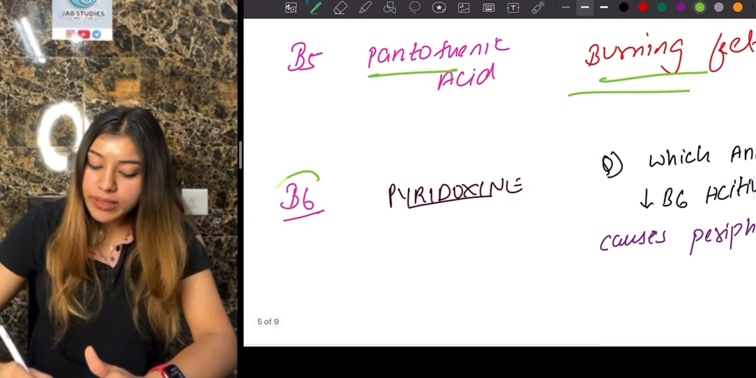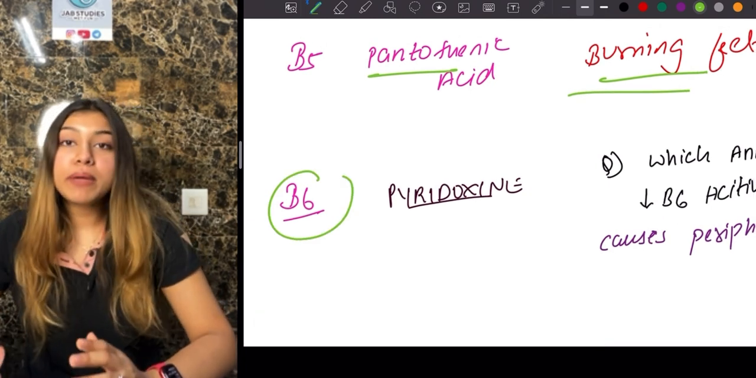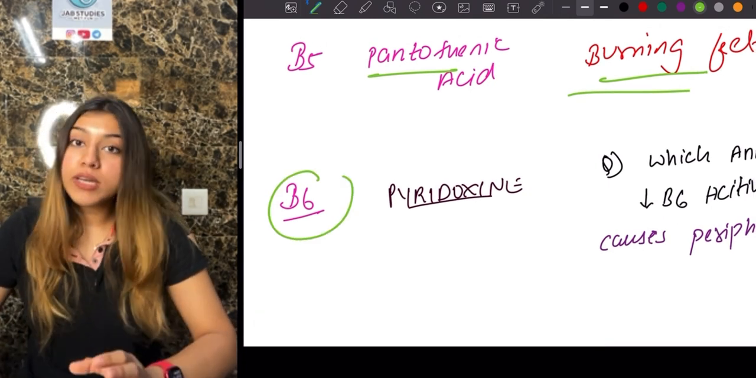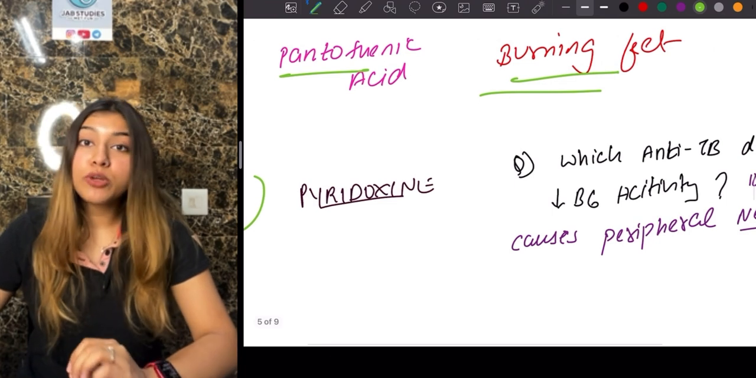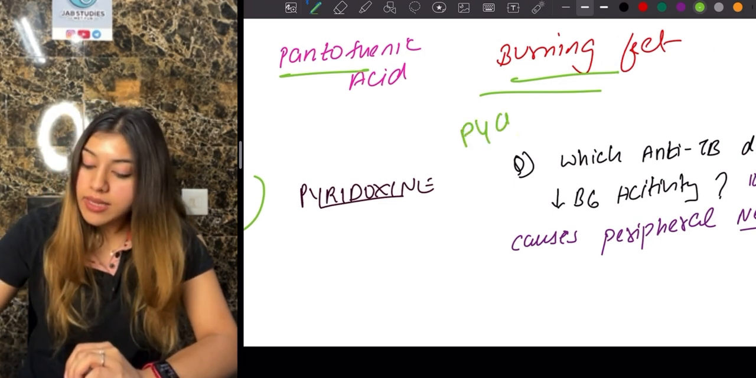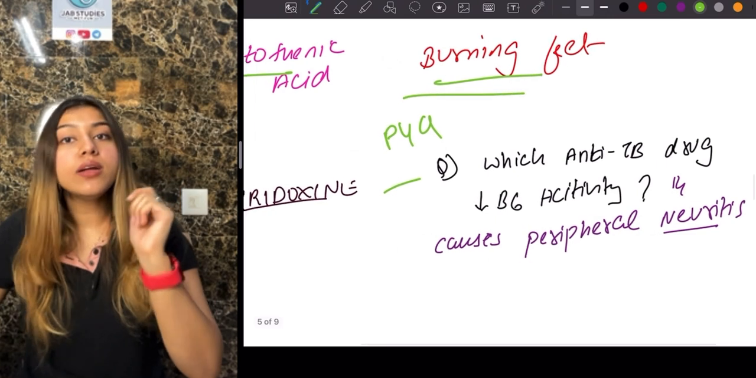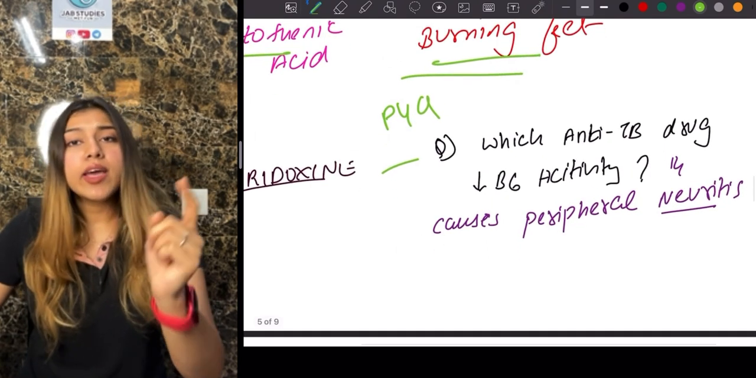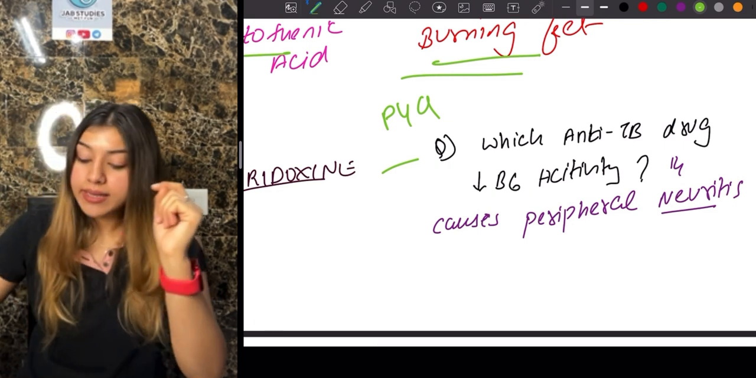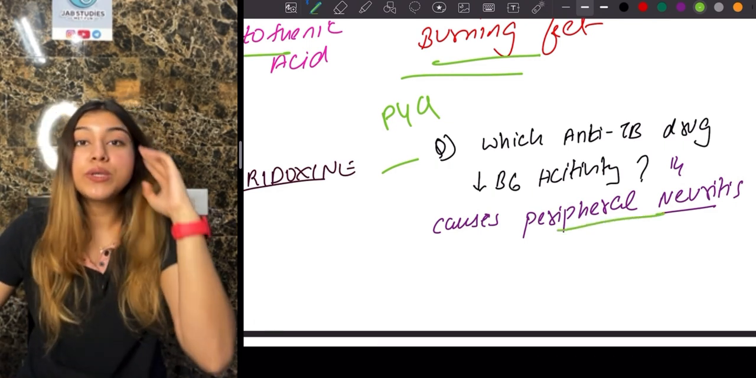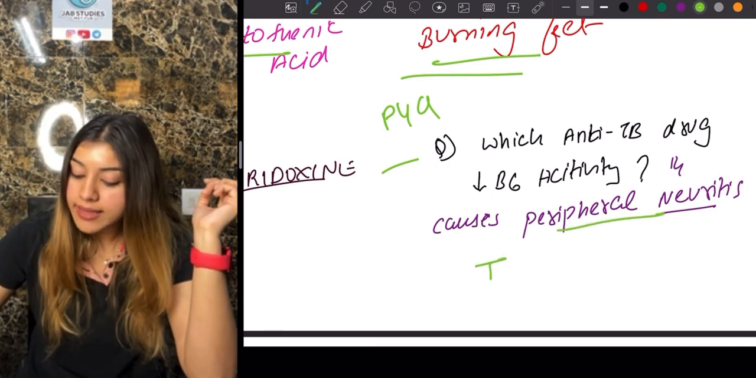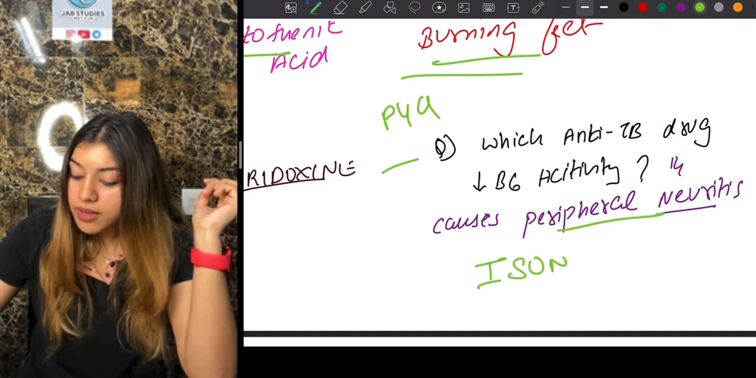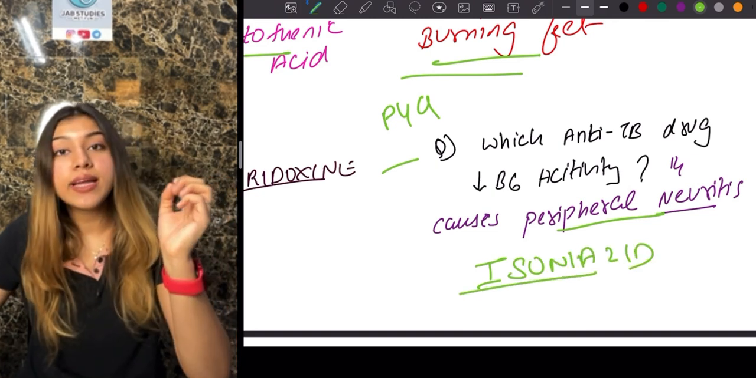Next, guys, is our vitamin B6. B6 is pyridoxine, okay? And one important PYQ that you need to remember with respect to pyridoxine, guys, is which is the anti-tubercular drug that decreases our B6 activity. And if there is a decrease in our B6 activity, guys, this causes peripheral neuritis. So which is an anti-tubercular drug, guys? That is going to be your isoniazid. Okay, that is how you'll remember it.